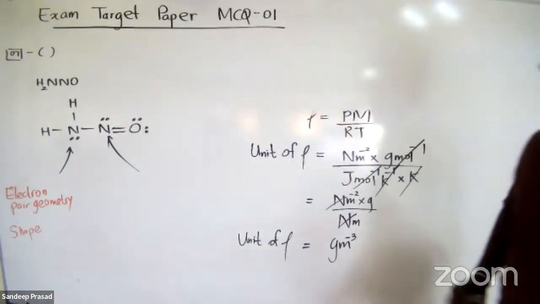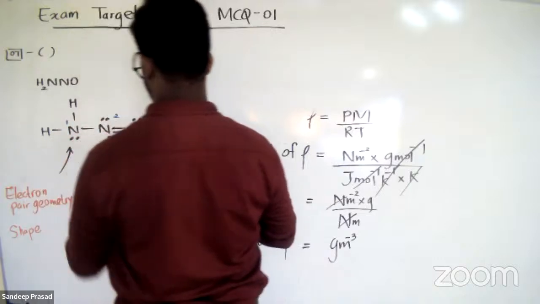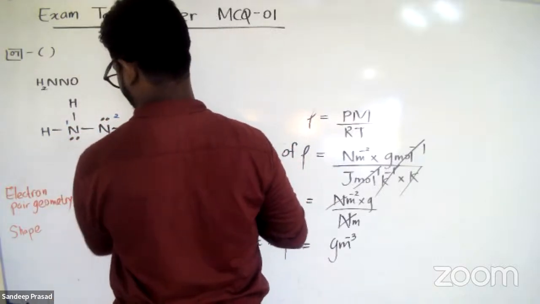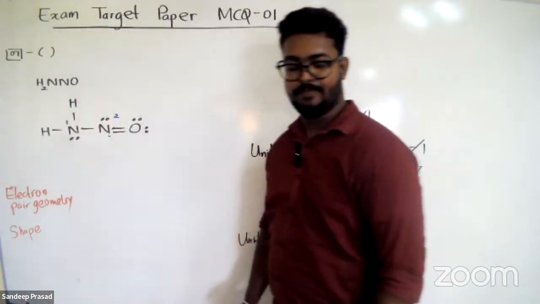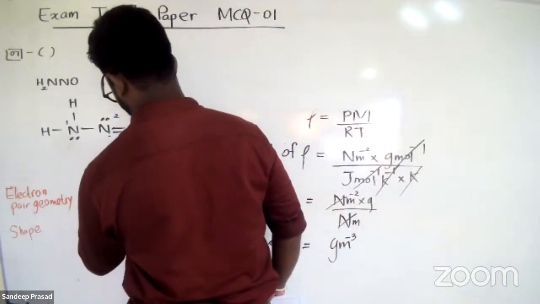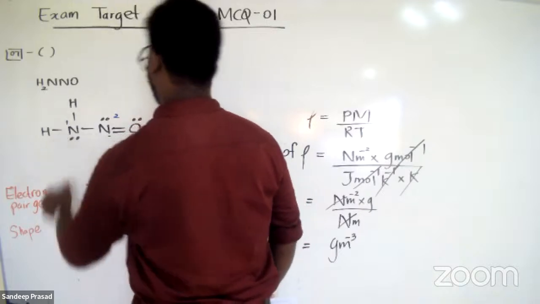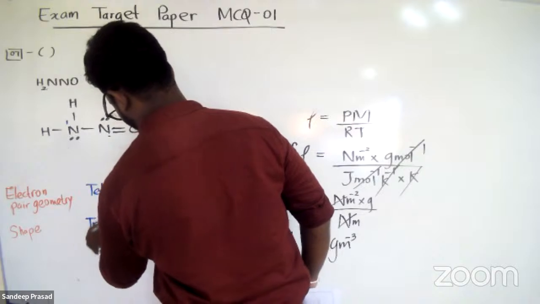So electron pair geometry around the first nitrogen atom. This is the first nitrogen atom and this is the second nitrogen atom. Electron pair geometry for this nitrogen atom: 1, 2, 3, 4. How many VSEPR pairs are there? 4 VSEPR pairs are there. Therefore, electron pair geometry is tetrahedral. And what is the shape? One lone pair is there. So therefore, shape is trigonal pyramidal.